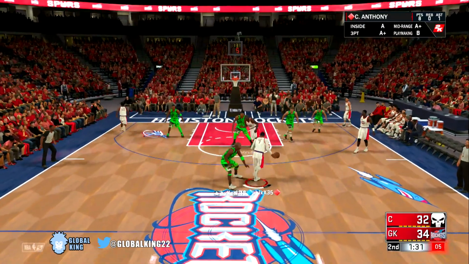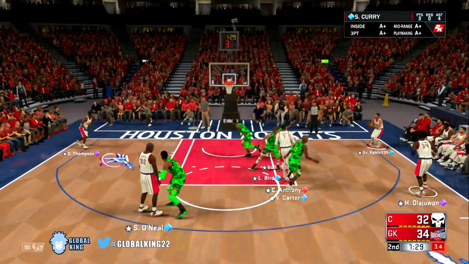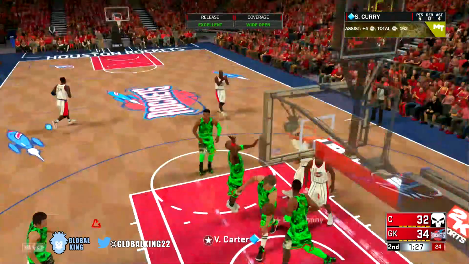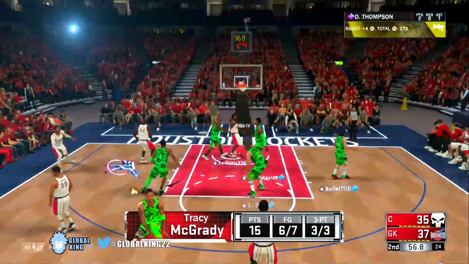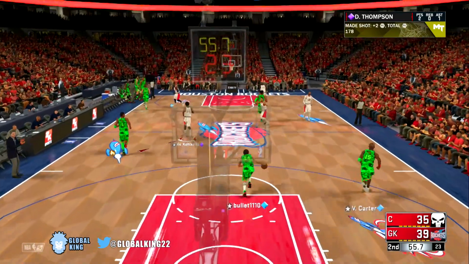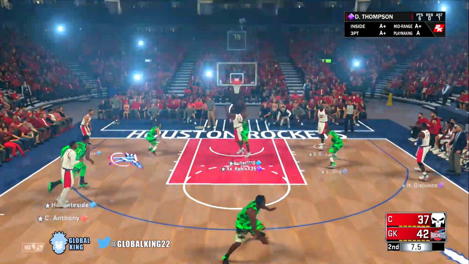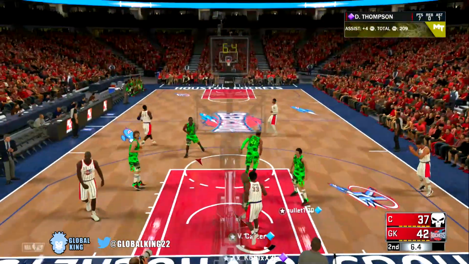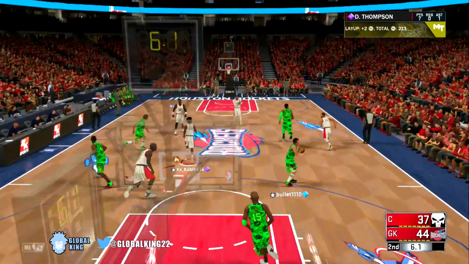All right, we only got 7 seconds on the shot clock. We got to get a bailout right here. Steph wide open in the corner. Green light. Let's go, Steph. David Thompson, crazy dunk right there. I think that's the first points for David Thompson. We got to get him going in the second half. Oh, blow by animation. David Thompson's getting hot. Can he hit that contested layup? He just finished his second quarter with 7 points.